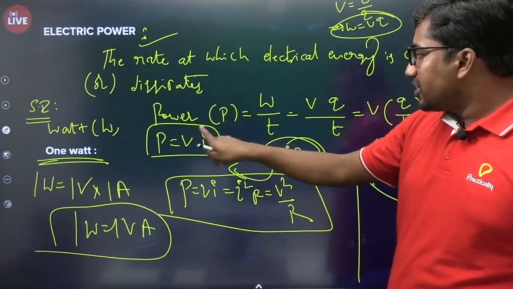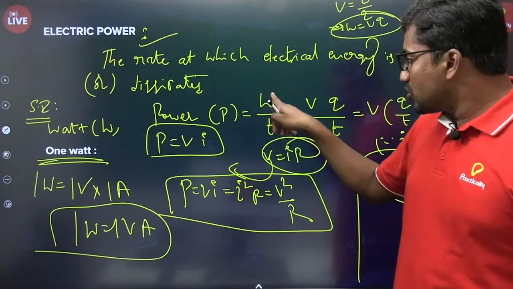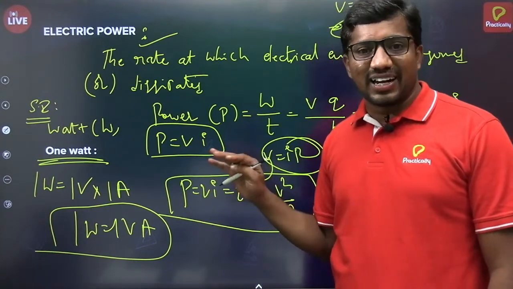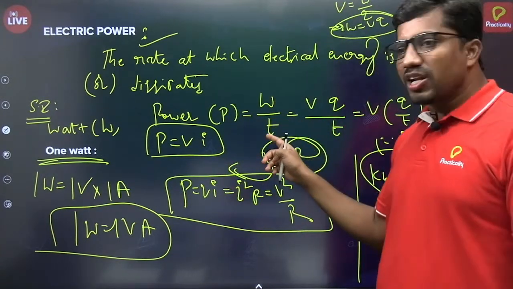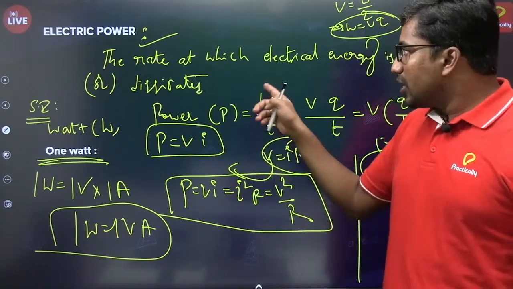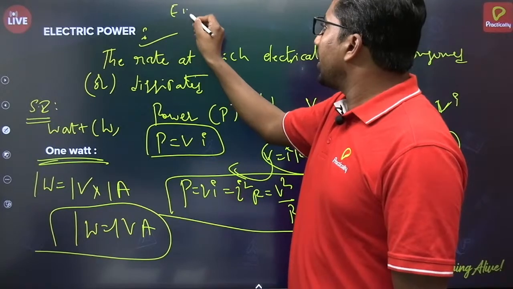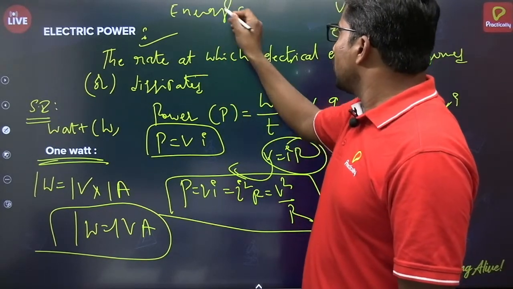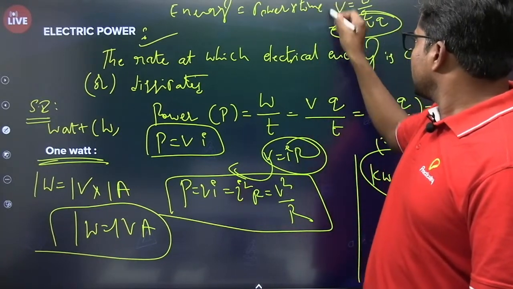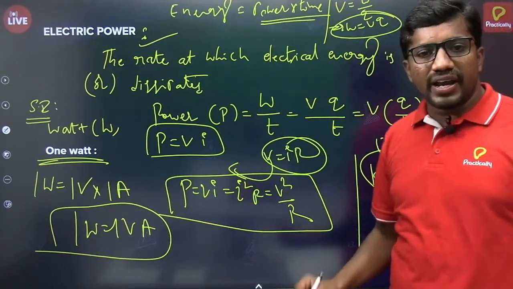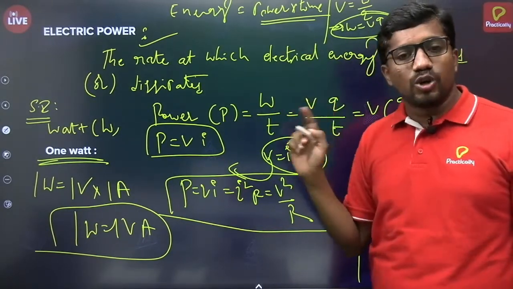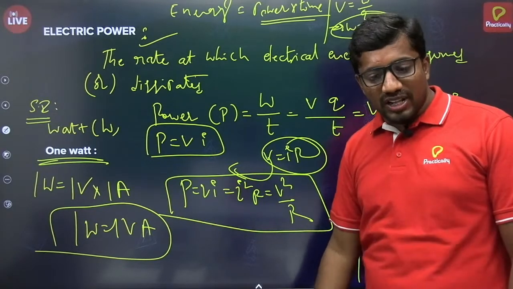See here, power is equal to work done by time, right? This work done is nothing but energy consumed or energy dissipated, electrical energy. So power is equal to electrical energy by time. Further you can write energy is equal to power multiplied by time. Based on that energy calculation, we have numericals also. So let us see a few models on it.